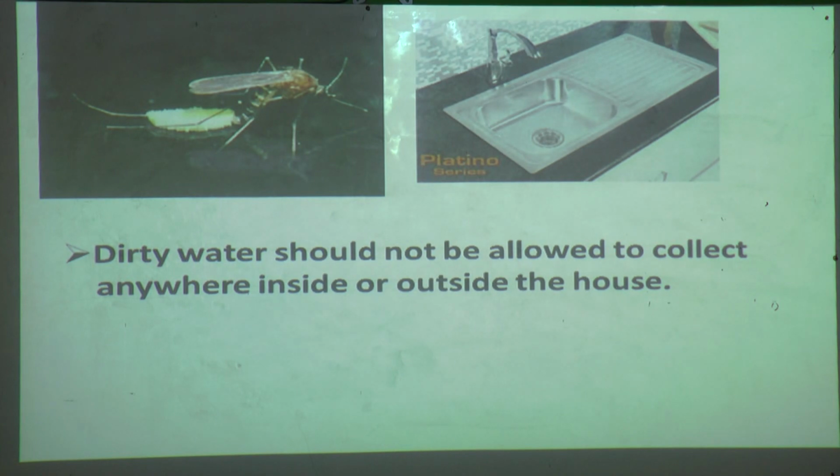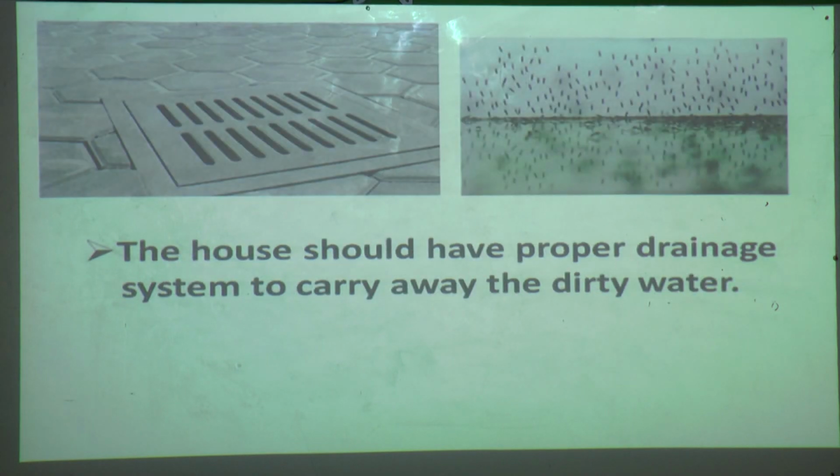So we are not allowing dirty water inside the house. We are passing that water through the drainage. So dirty water should not be allowed to collect anywhere inside or outside the house. The house should have a proper drainage system to carry away the dirty water.